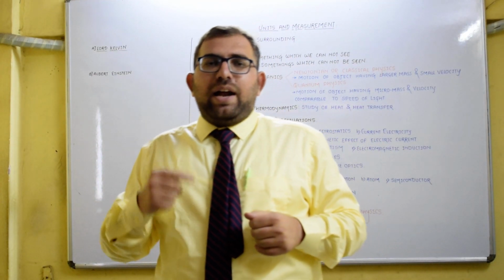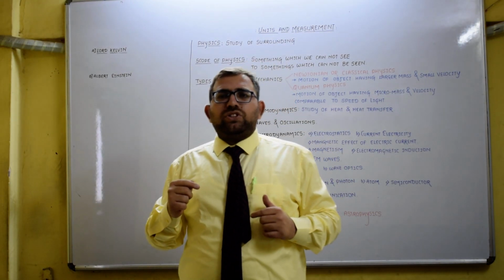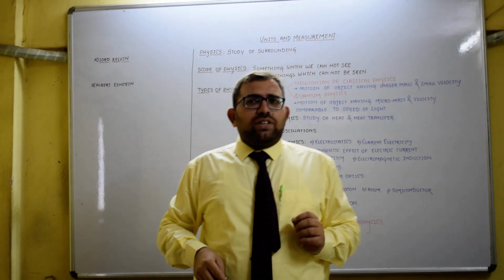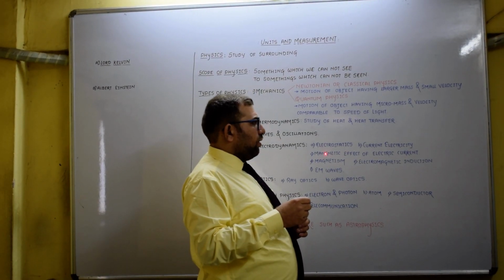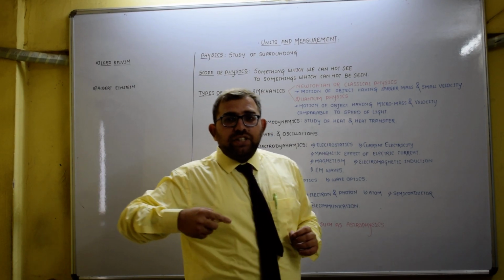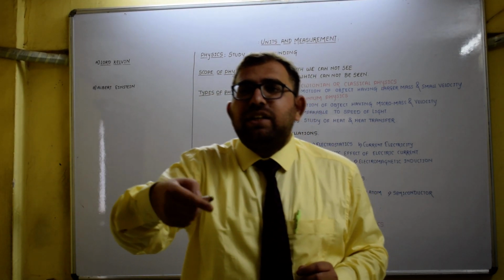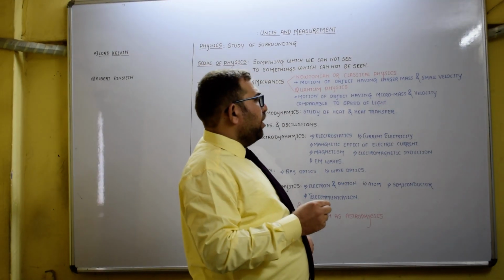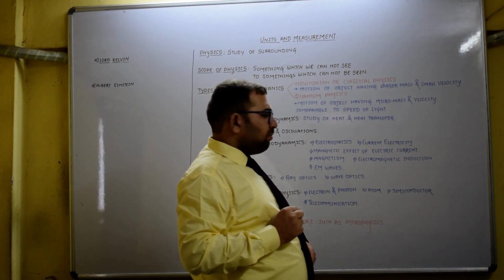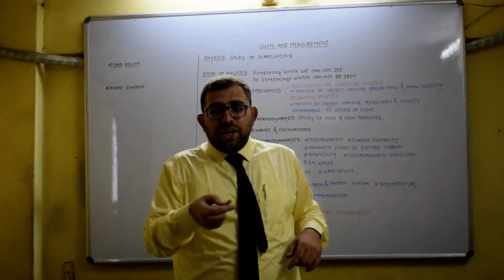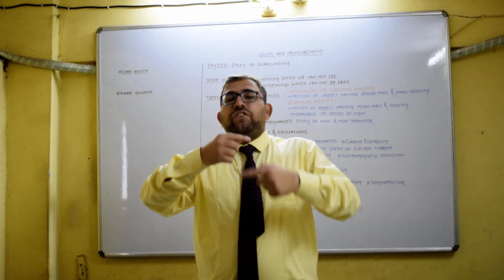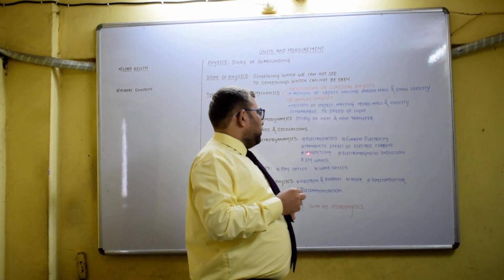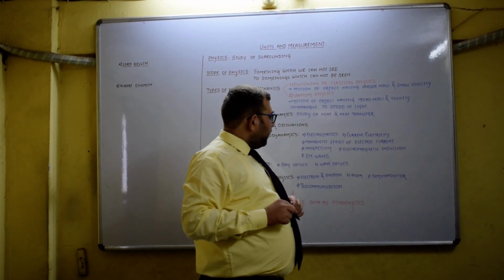The study of that attraction or repulsion between charges at rest is done in the topic of electrostatics. When these charges start moving through a conductor, they constitute a current, and we can study them in current electricity. When this current flows through a conductor, a magnetic field is generated surrounding the conductor, that we can study in the magnetic effect of electric current.